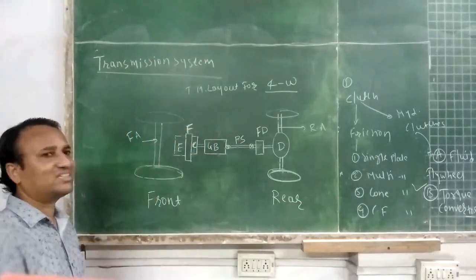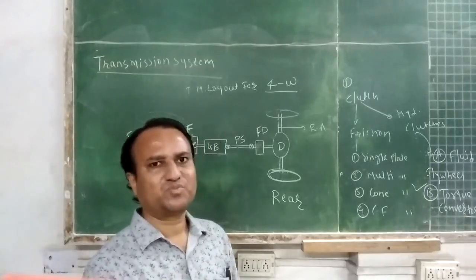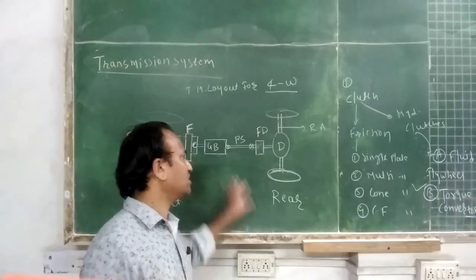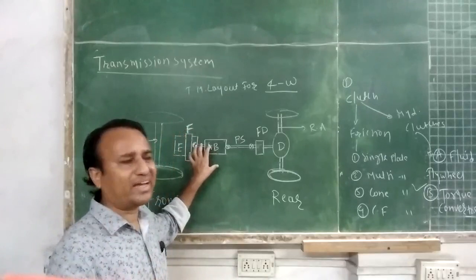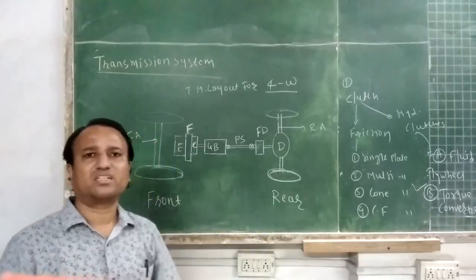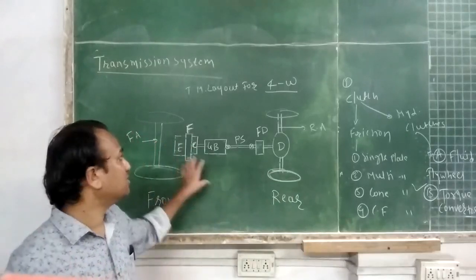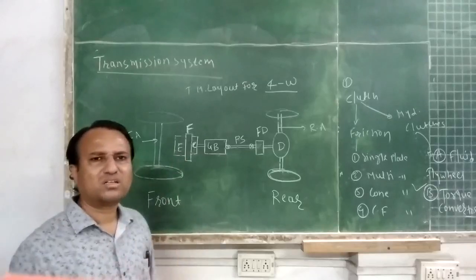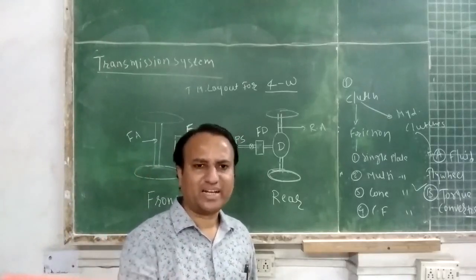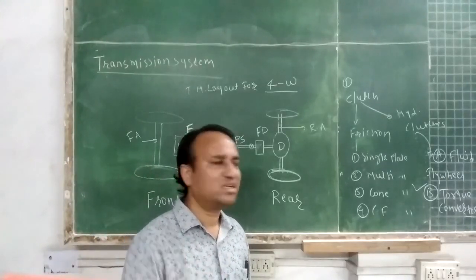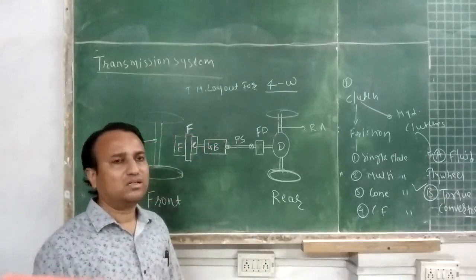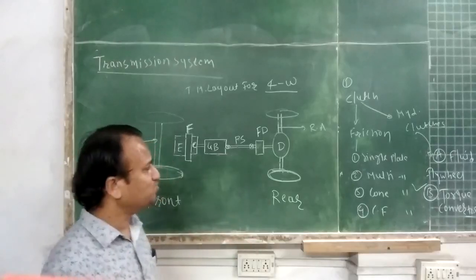Other than this, other clutches, that is magnetic clutch and electromagnetic clutch, are used in some advanced cars. That we are not going to discuss, as it is not included in the academic syllabus. If you have any queries regarding magnetic clutch or electromagnetic clutch, you can discuss with me. Just go through them. In few vehicles magnetic clutches are used, so that will be a study for advanced learners.